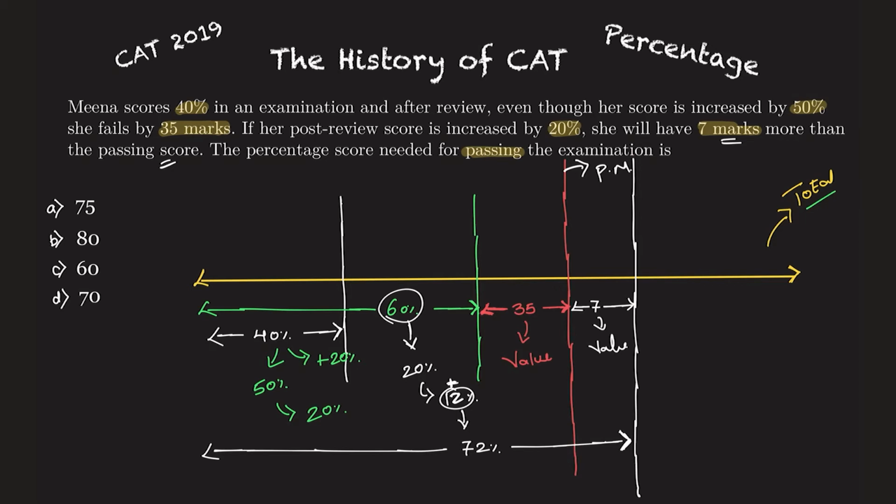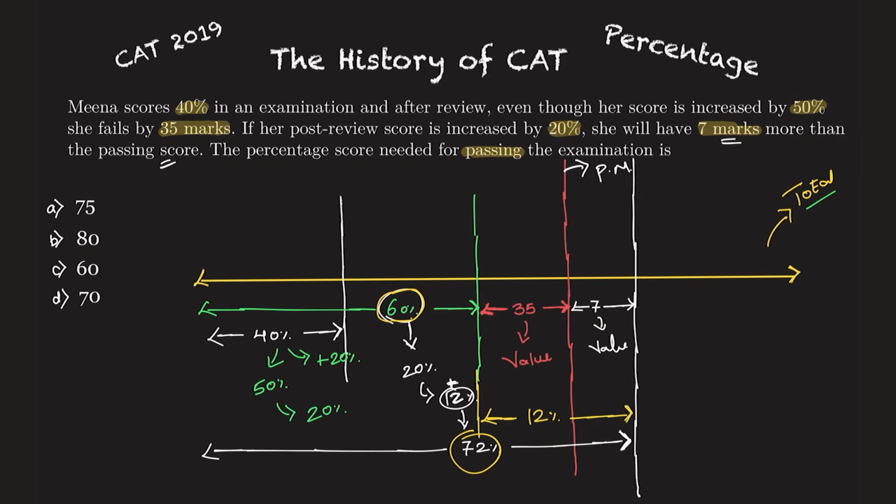Now compare this with percentage. This is 72 and this is 60. What will be this percent? This will be nothing but 12%, because one is 72 and one is 60.